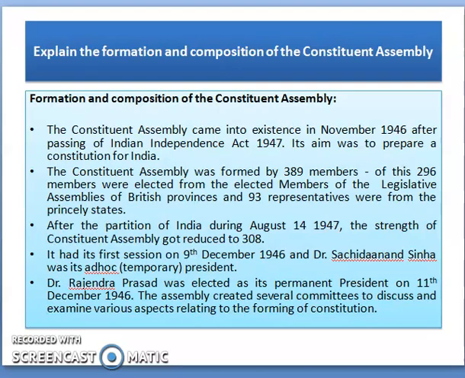After the partition of India during August 14, 1947, the strength of Constituent Assembly got reduced to 308. It had its first session on 9th December 1946 and Dr. Sachidanand Sinha was its ad hoc president. Dr. Rajendra Prasad was elected as its permanent president on 11th December 1946. The Assembly created several committees to discuss and examine various aspects relating to the formation of the Constitution.